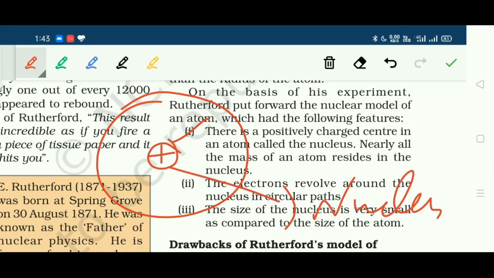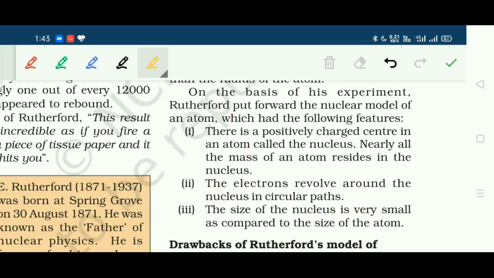Number 2, the electrons revolve around the nucleus in circular paths, just like the planets revolve around the sun. And the third, the size of the nucleus is very, very small as compared to the entire atom. So this was the model that was proposed by Rutherford.